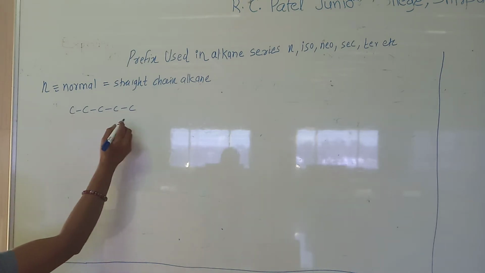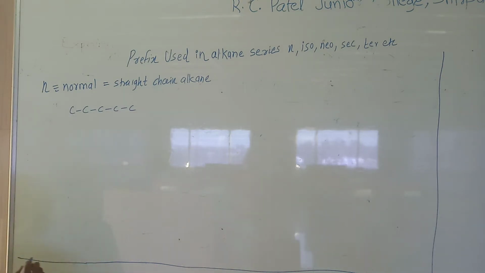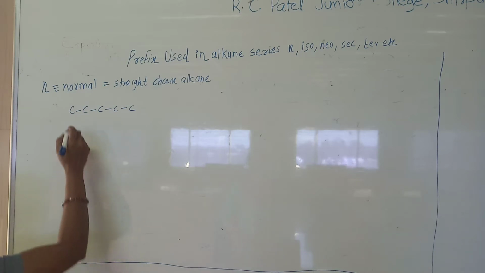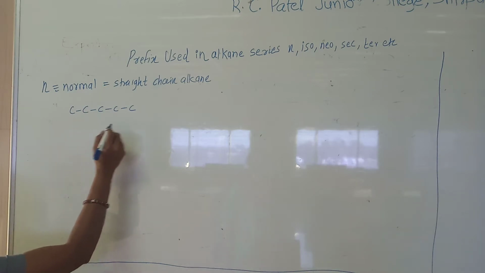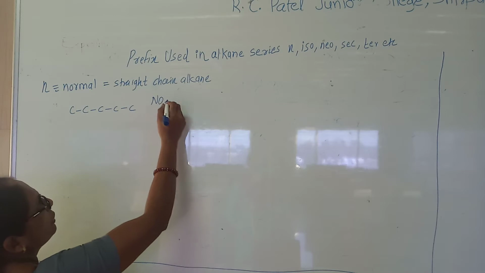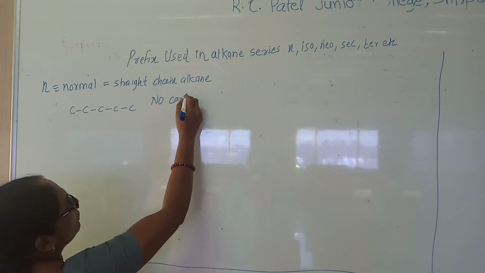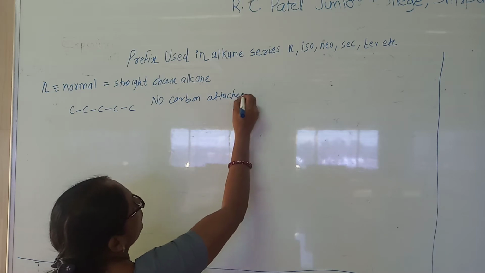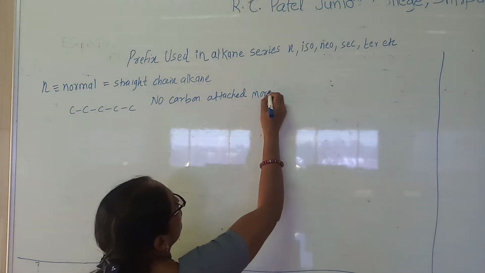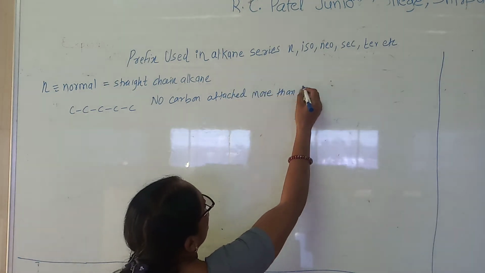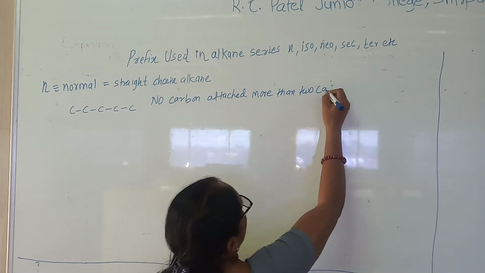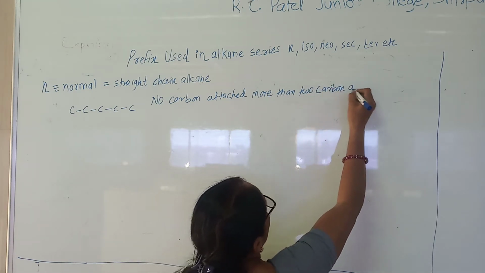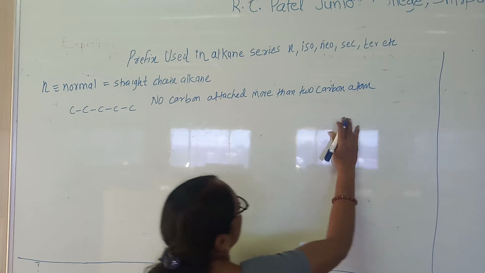So when you consider a straight chain alkane, what happens? In a straight chain alkane, there is no carbon attached to more than two carbon atoms.